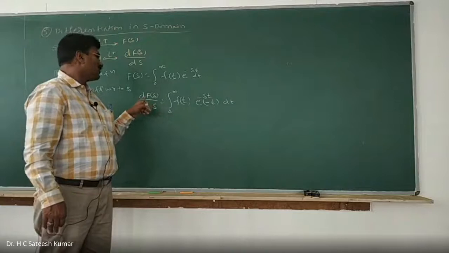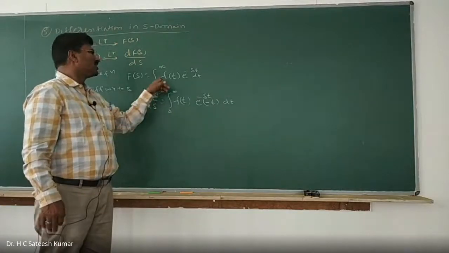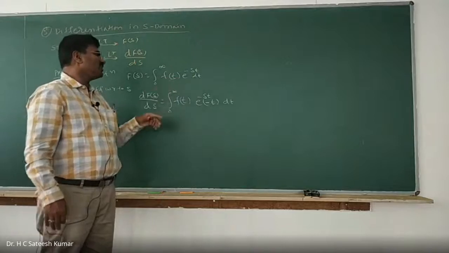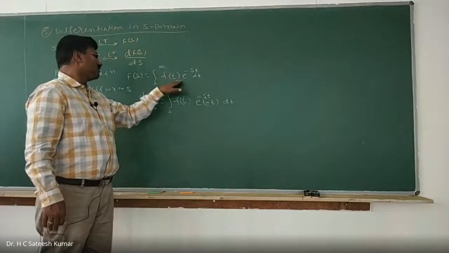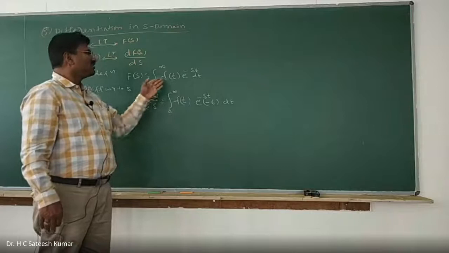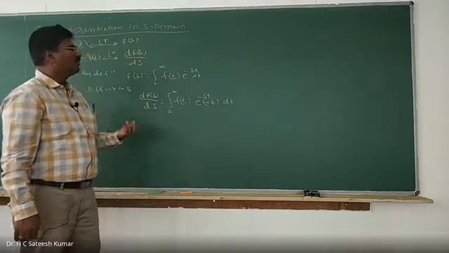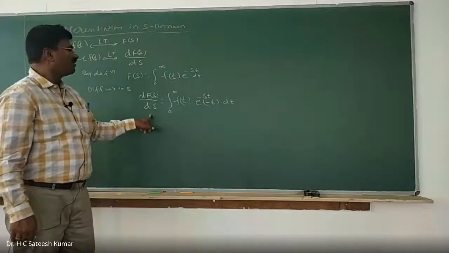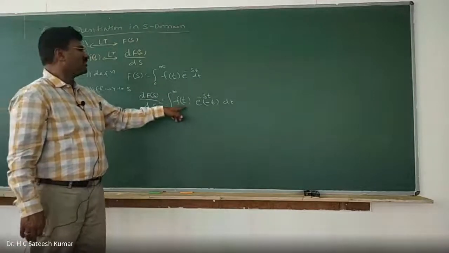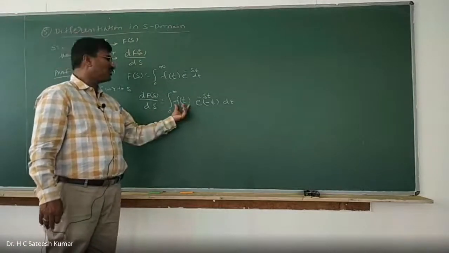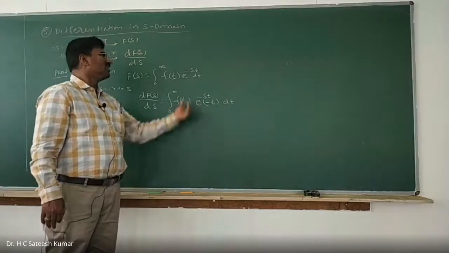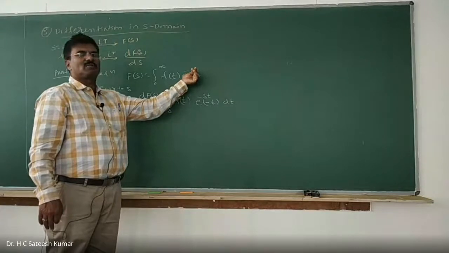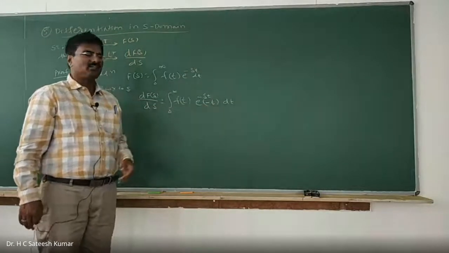So this integration will not get cancelled with the differentiation, because I am differentiating with respect to s, but the integration is with respect to t. If it were the same domain, with both with respect to t, then it would have been cancelled. But now t terms become constants, f of t and e to the power of minus st, and differentiating minus st with respect to s, s becomes 1 and you get minus t.